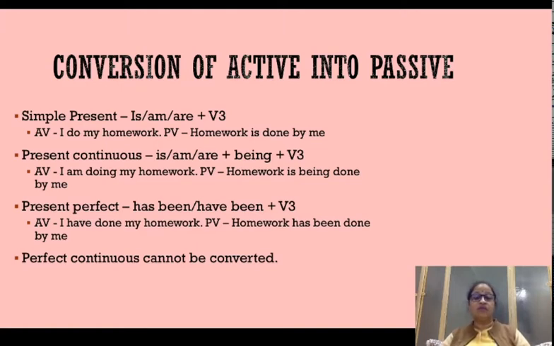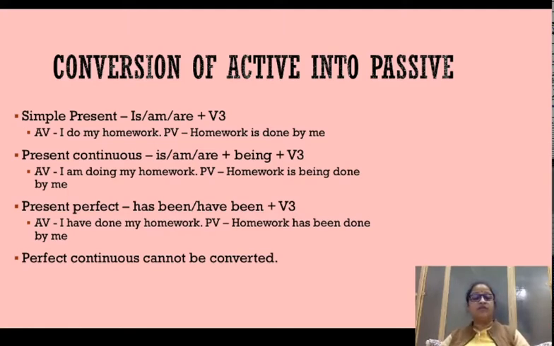Am doing becomes is being. Present perfect में देखिए, have done is the indicator of present perfect tense. इसमें has done या have done ही यूज़ किया जाता है, and it indicates कि जो sentence है that is present perfect.